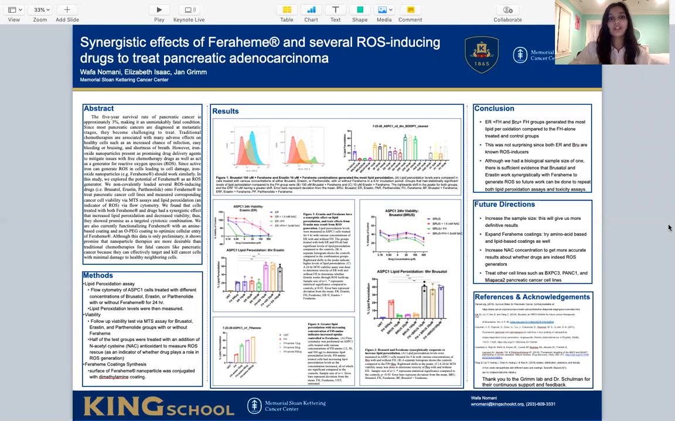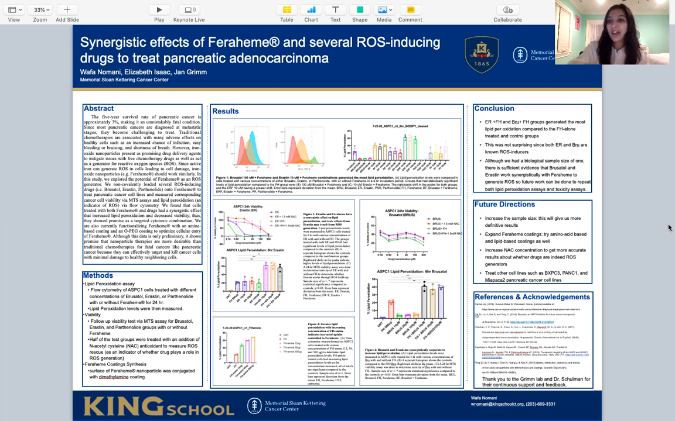Today I'm going to be talking to you about the synergistic effects of Feraheme, as well as several ROS-inducing drugs such as brucitol, Avastin, and parthenolide to treat pancreatic cancer, such as pancreatic adenocarcinoma. So pancreatic cancer actually has a 5-year survival rate that is incredibly low, which is 3%.